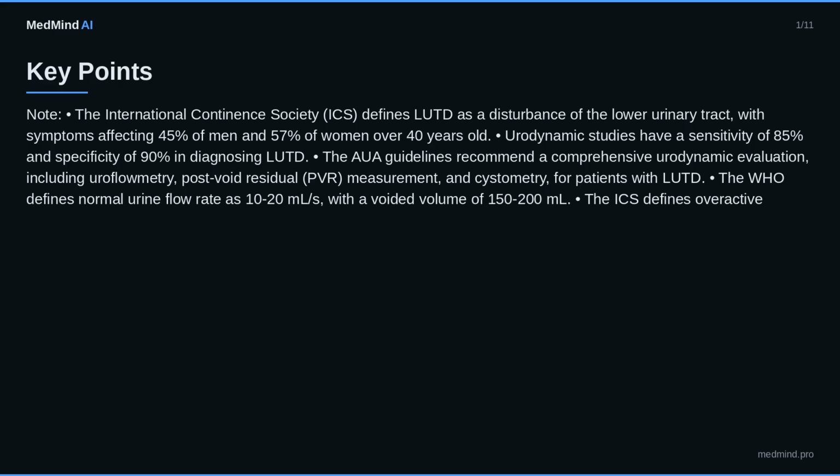The ESC guidelines recommend antimuscarinic agents as a first-line treatment for OAB, with a dose of 5 to 10 milligrams of oxybutynin per day. The NICE guidelines recommend mirabegron 25 to 50 milligrams per day as a second-line treatment for OAB, with a response rate of 60%.